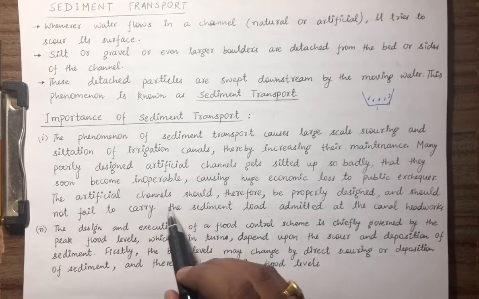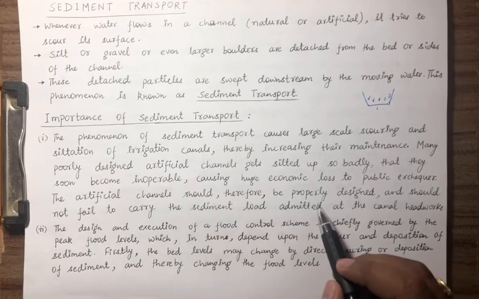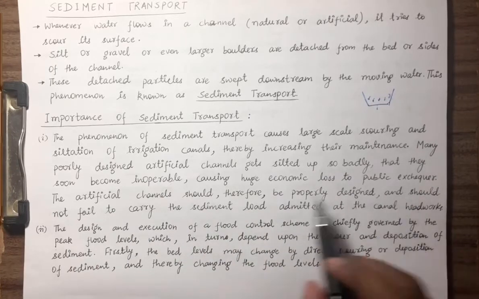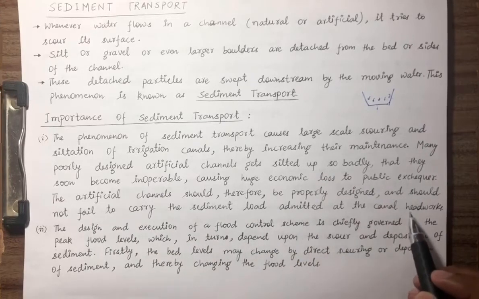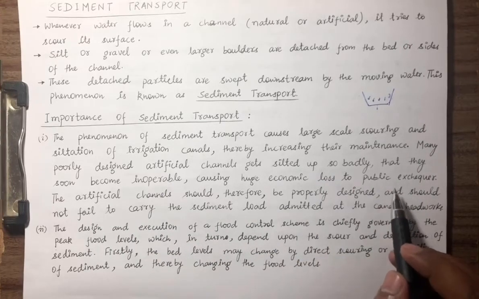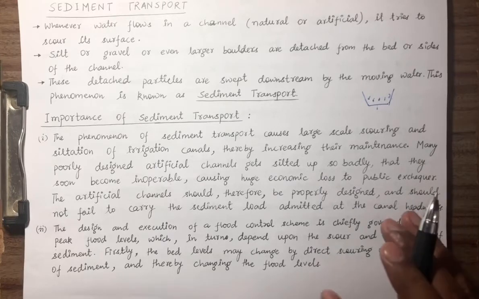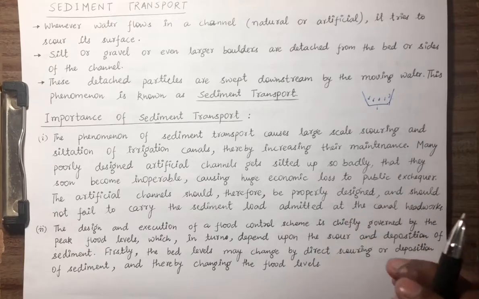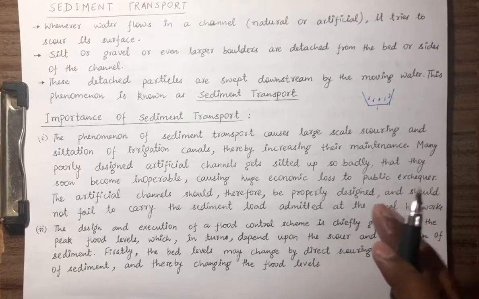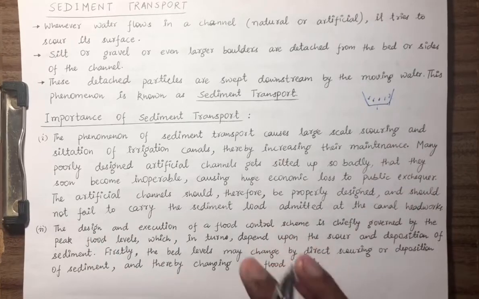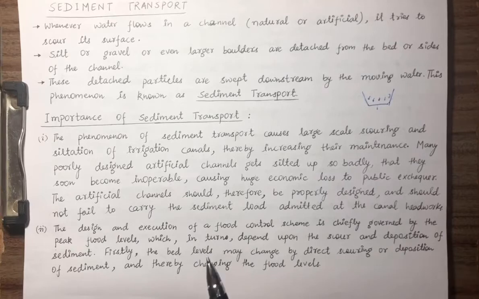The artificial channels should therefore be properly designed and should not fail to carry the sediment load admitted at the canal headwork. So siltation means that the canal is not able to carry that load. We have to take care that the canal transports whatever type of sediment is coming inside, then only is the purpose fulfilled.